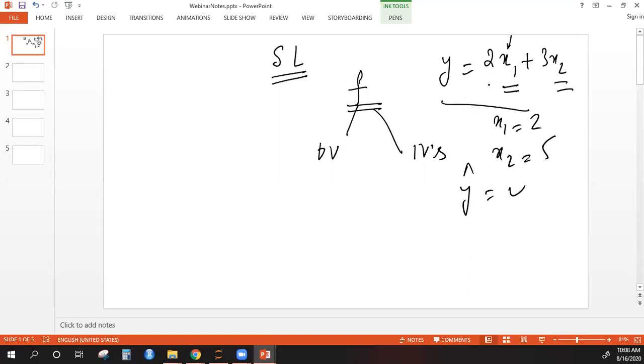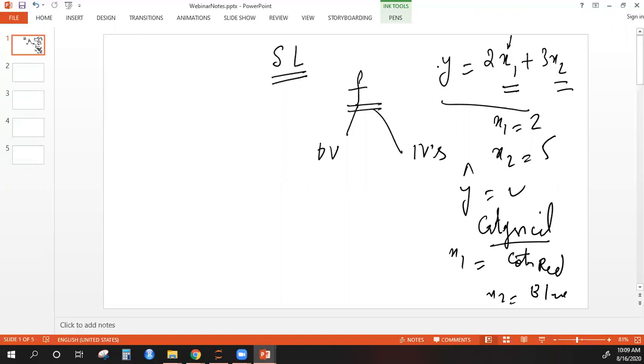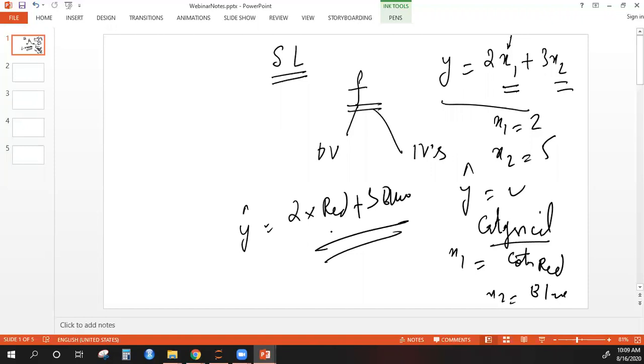Now problems arise when your independent variable is categorical. Imagine x1 is, let's say, a color, for example red, and x2 is, for example, blue. If x1 is red and x2 is blue, how do you calculate your predicted variable? You cannot of course write y hat equals 2 into red plus 3 into blue. So that is a problem. This is the problem machine learning models have to deal with whenever they encounter a categorical variable, or a string variable, you can say.